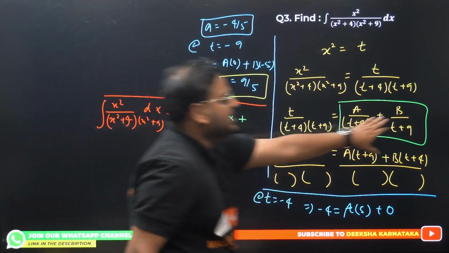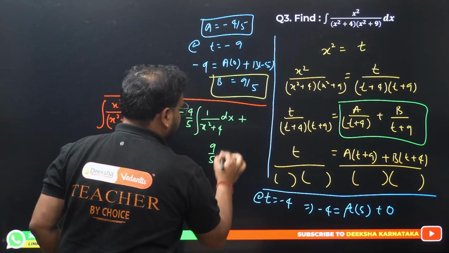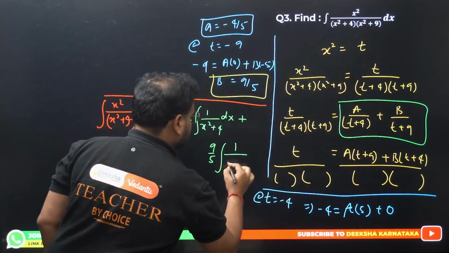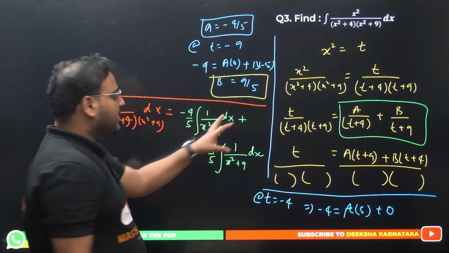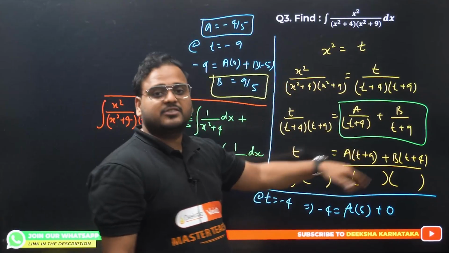B is this part, 9 by 5, so 9 by 5 integration of 1 upon t plus 9. What is t? x square. So x square plus 9 dx. No change in the variables, dx, dt, nothing. The t is only used to make the partial fraction easier.